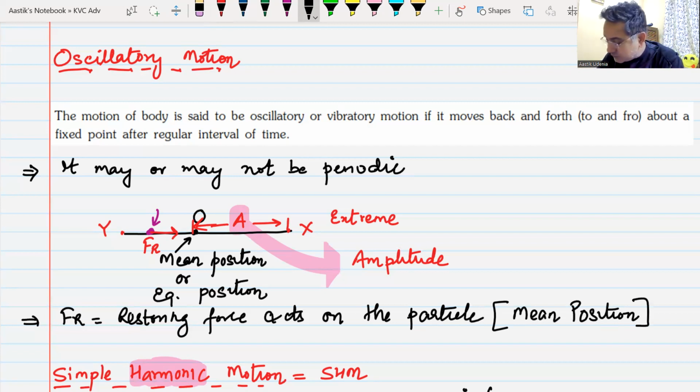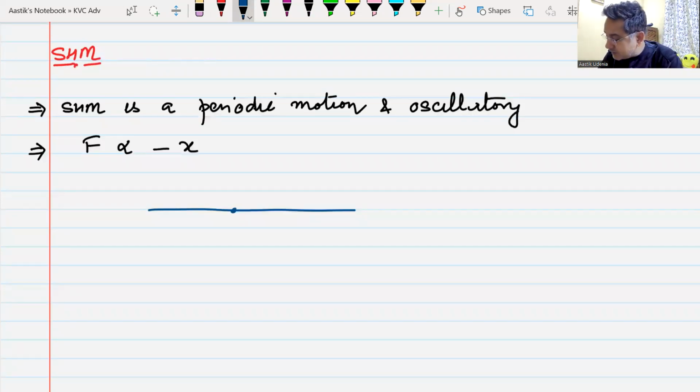If I draw the diagram of a particle executing SHM, and O is the mean position, and the particle is somewhere here whose displacement from the mean position is x, it will always experience a restoring force which will be directed towards the mean position.